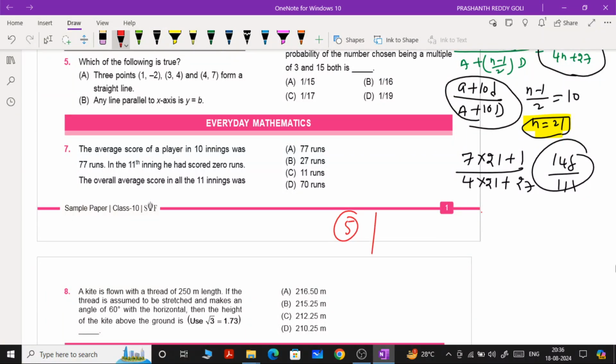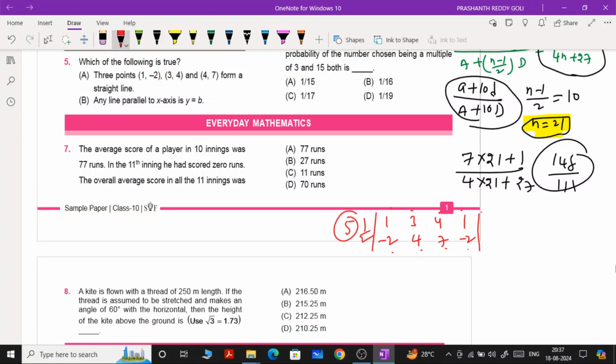See, we can find the area of triangle by using this formula. x1, x2, x3 and again x1, here you can take y1, y2, y3 and again y1. This method is actually called the cross multiplication method. 1 by 2 times x1, x2, x3, x1, y1, y2, y3, y1. You know already this is x1, y1, x2, y2, x3, y3.